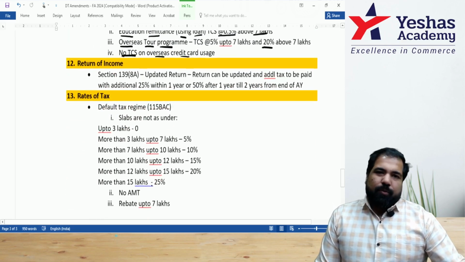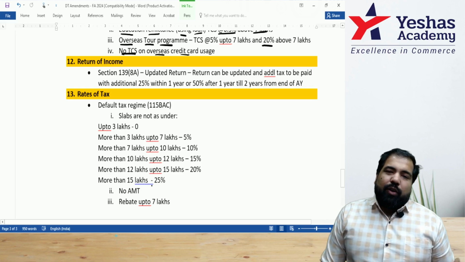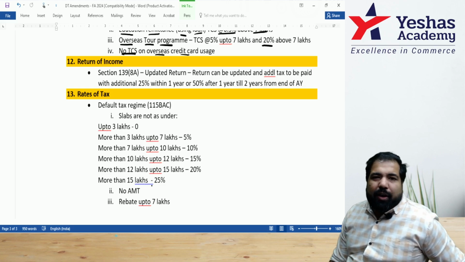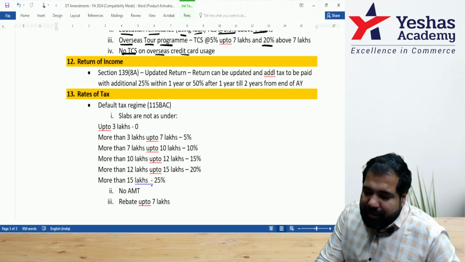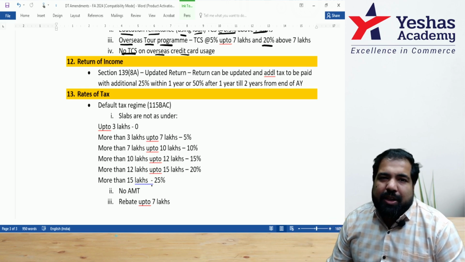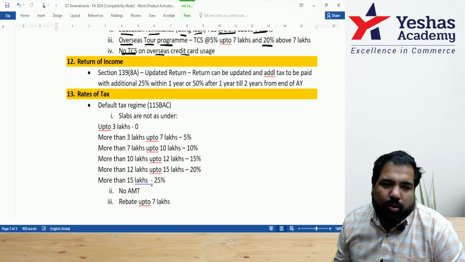Next is return of income. Guys, at the end of the year, by June, you need to file a return of income. You and me already know that. The due date is June, July, October, November. Can I file a belated return also? Yes, till 31st December. But now the government has introduced a concept of updated return, which you already know. It's already there in our books and our notes, but I just want to summarize it.